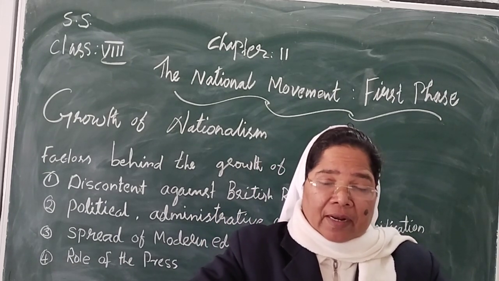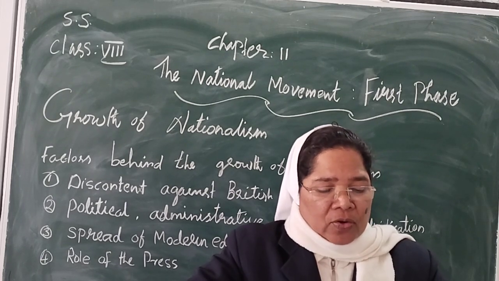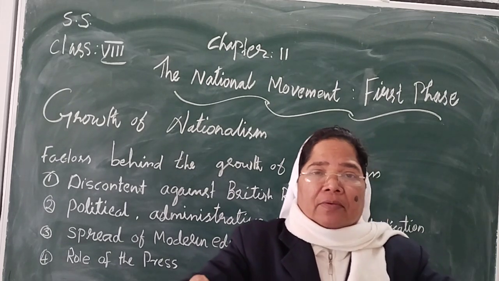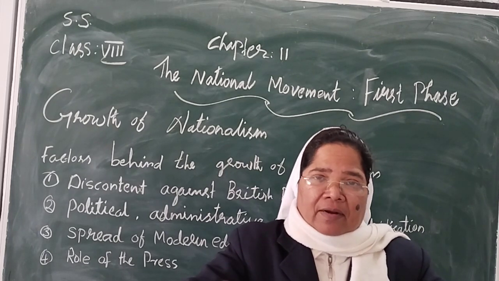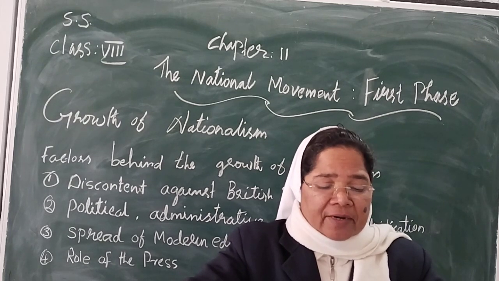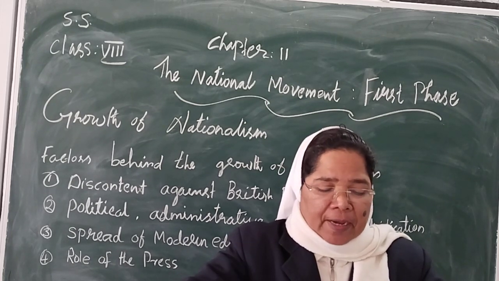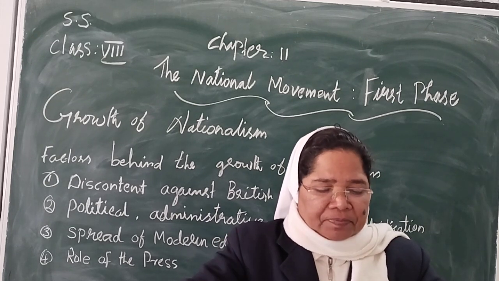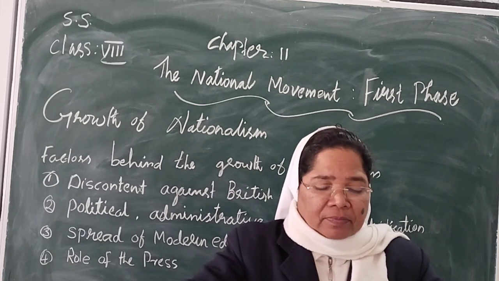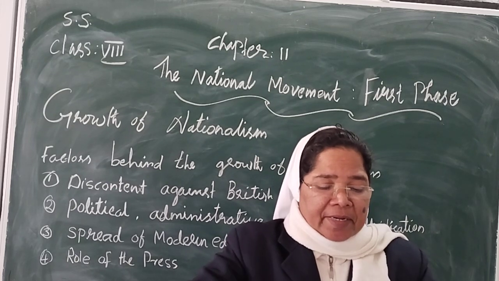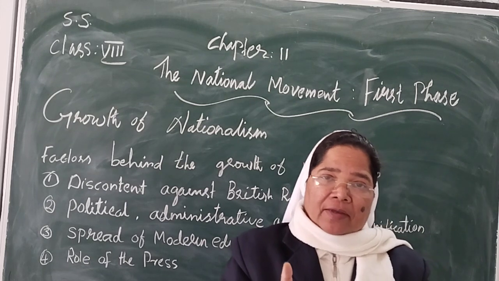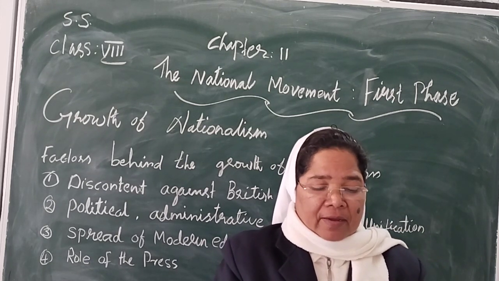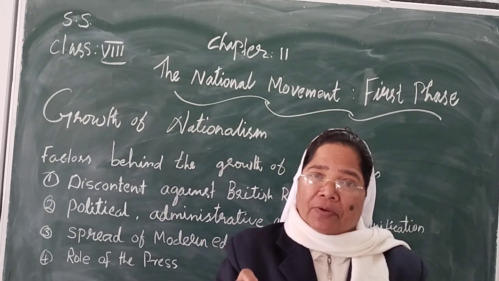The British government realized that the company could not control such a huge number of people in the country. So it was decided to take over the control of India into its own hands. The British government assured Indians that they would get better governance to pacify their anger.